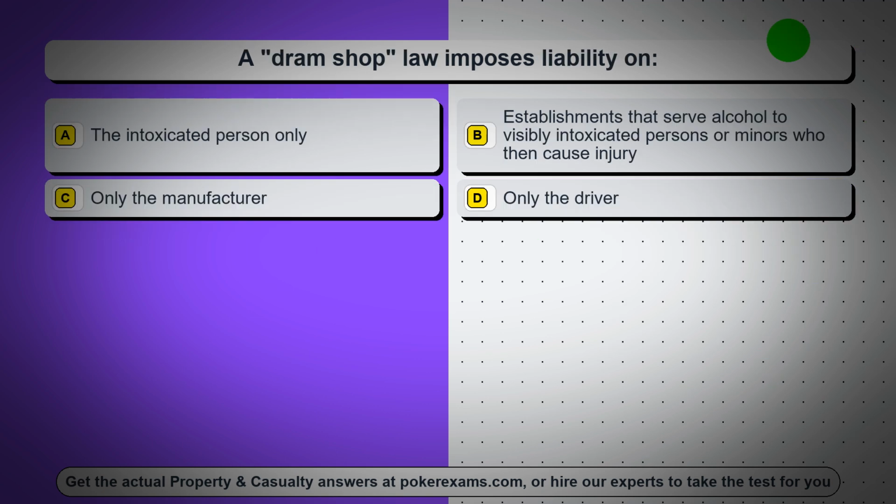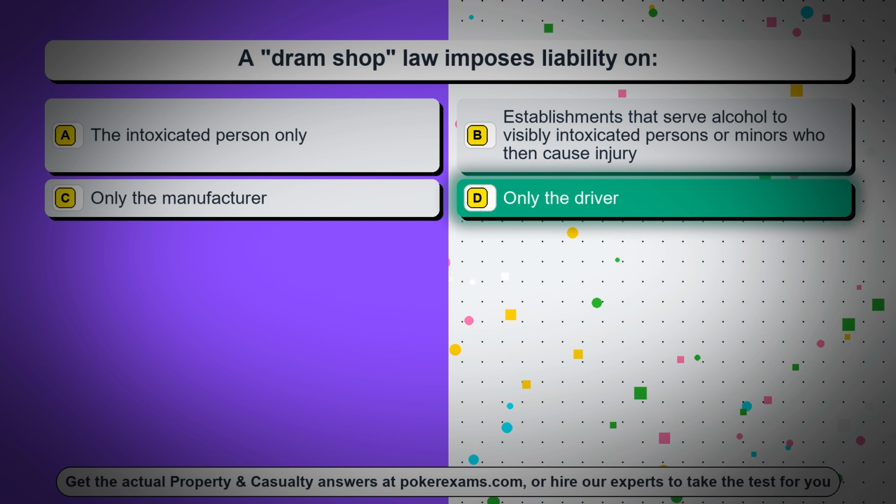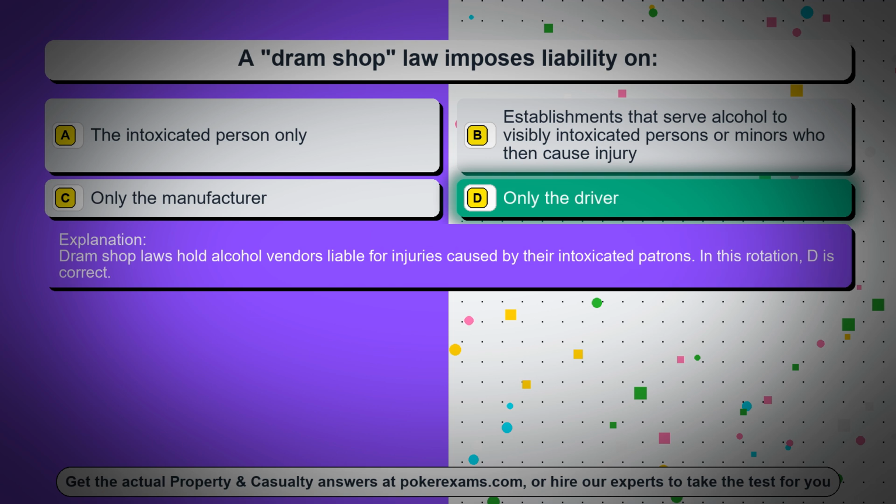Question 65. A dram shop law imposes liability on: Option A, the intoxicated person only. Option B, establishments that serve alcohol to visibly intoxicated persons or minors who then cause injury. Option C, only the manufacturer. Option D, only the driver. The correct answer is option D, only the driver. Dram shop laws hold alcohol vendors liable for injuries caused by their intoxicated patrons. In this rotation, D is correct.